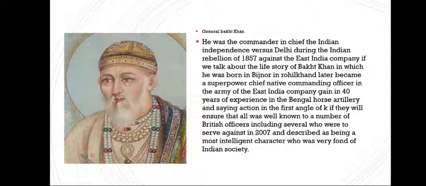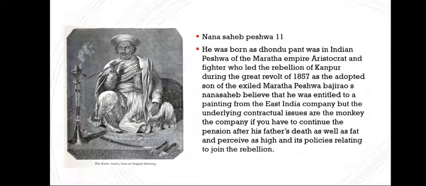His sons Mirza Abu Bakr and Mirza Khizr were shot in cold blood. Innocent civilians of Delhi were killed along with many rebel leaders, some being betrayed. Bakht Khan himself left Delhi and joined rebel forces at Lucknow and Shahjahanpur. Later, Bahadur Shah Zafar was tried on charges of treason and exiled to Rangoon, Burma, where he died in 1862. Now we can move on to our third leader of 1857, who was known as Nana Sahib, Peshwa II of Kanpur.